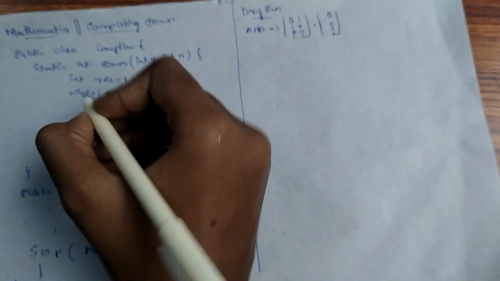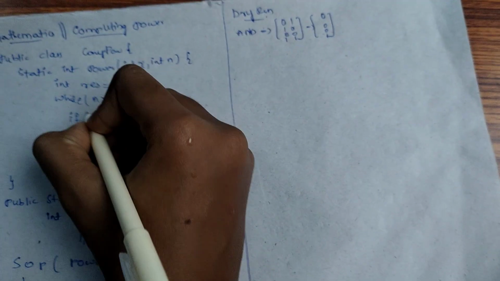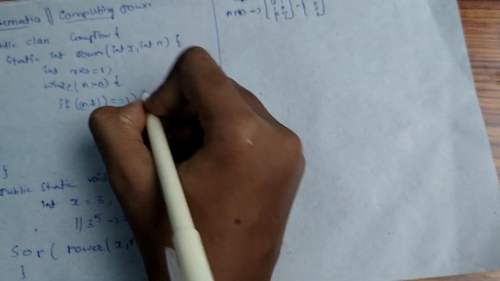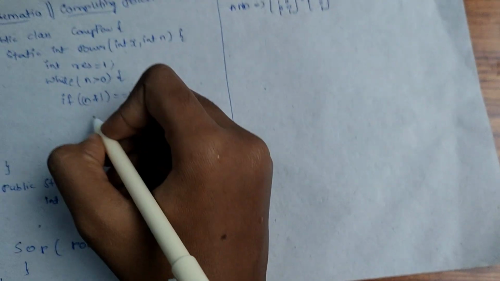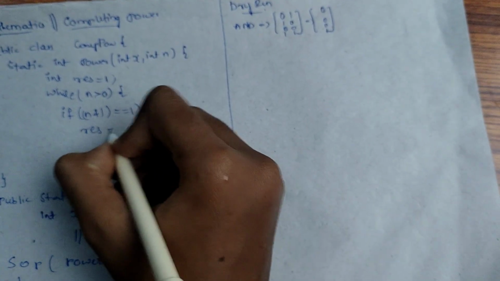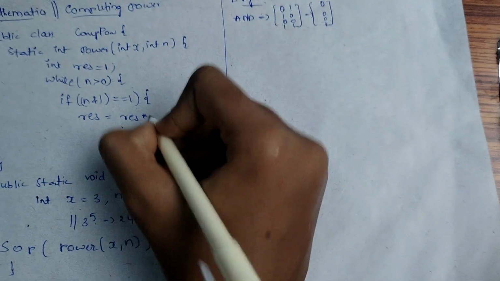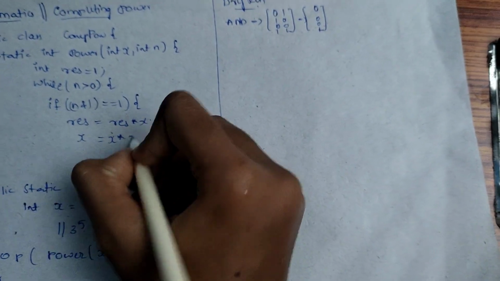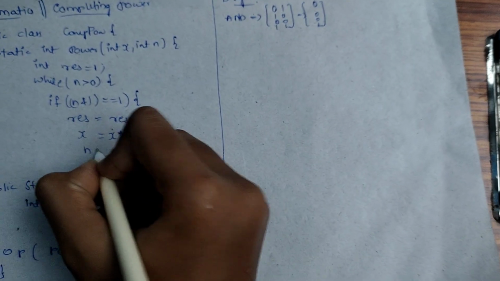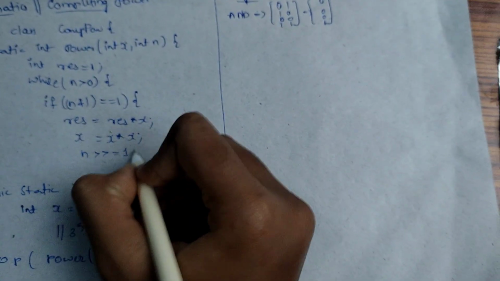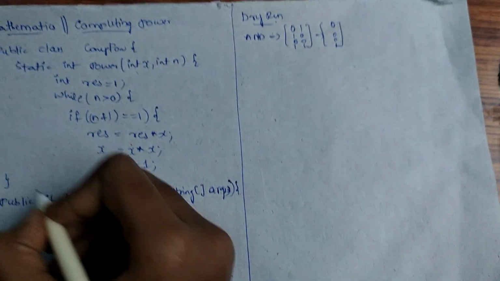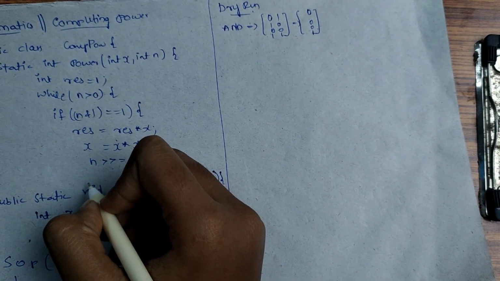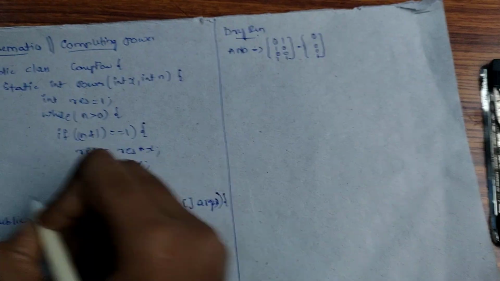Okay. So if it is true, then if n AND 1 equals 1, then it will enter into another block: result equals result times x, and x equals x times x, and n is shifted right by 1 at the last. Okay, and then after that it will return the value.